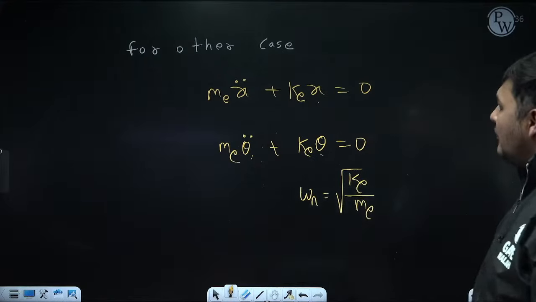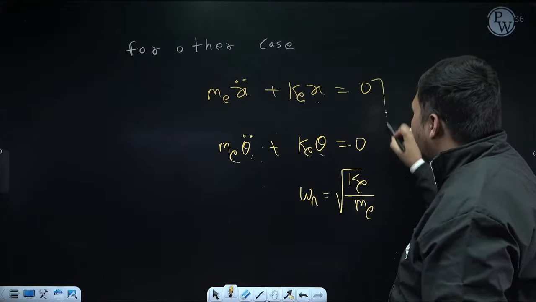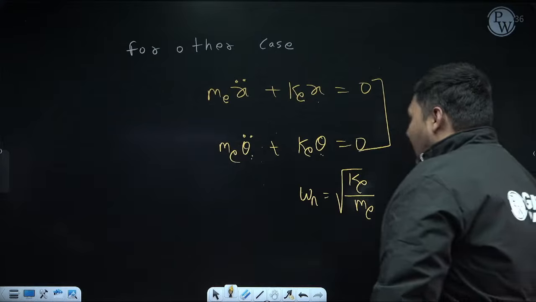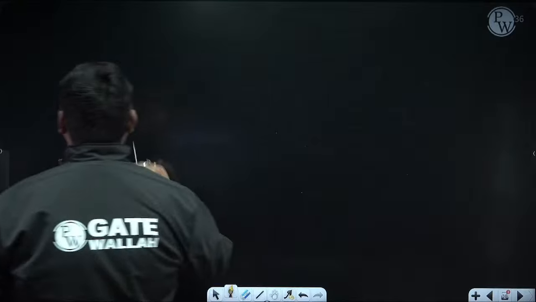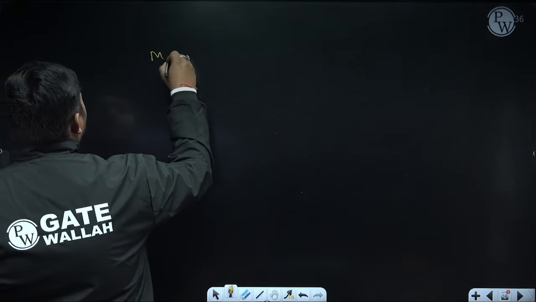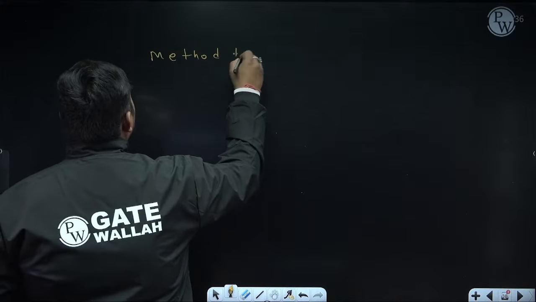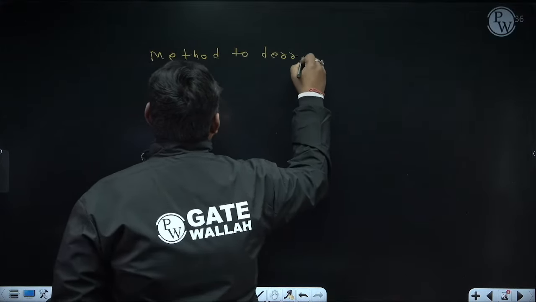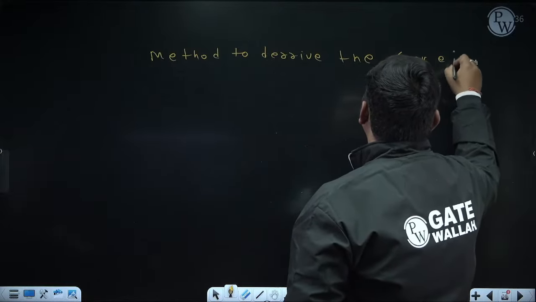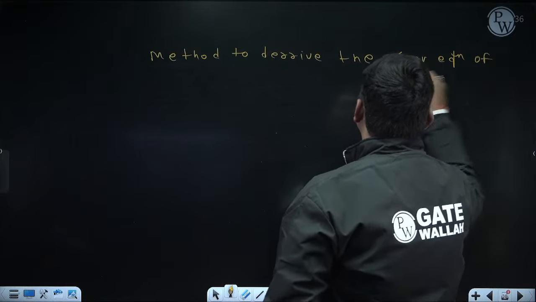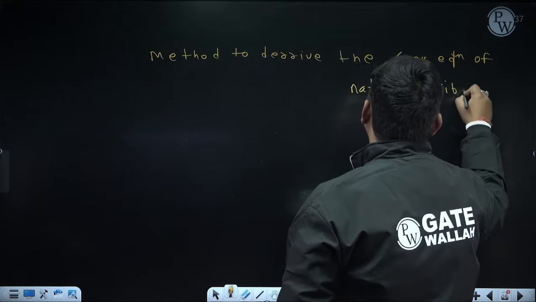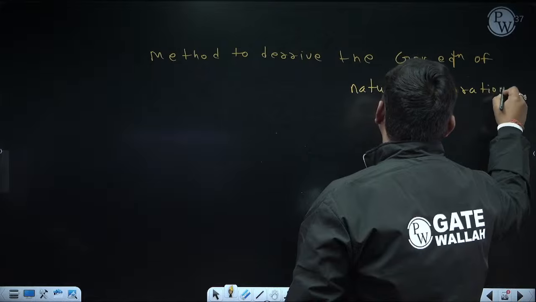But for Ke and Me, first I need to derive this equation. And to derive this equation, again we have two methods for natural vibration, to derive the governing equation of natural, that is free undamped vibration. Right now we are discussing the single degree of freedom system.